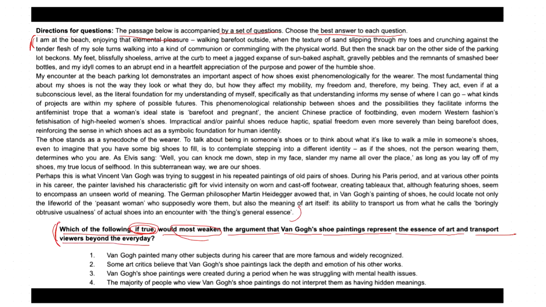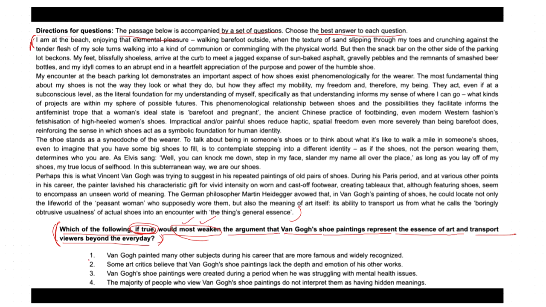That is what the question asks. Now, look at each of the options. We need to identify the option which will weaken this argument, and that too most, so we can assume that more than one answer could be possible, but we need to identify the most appropriate.